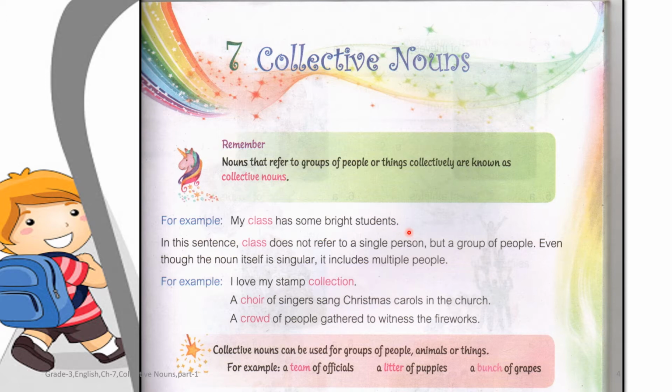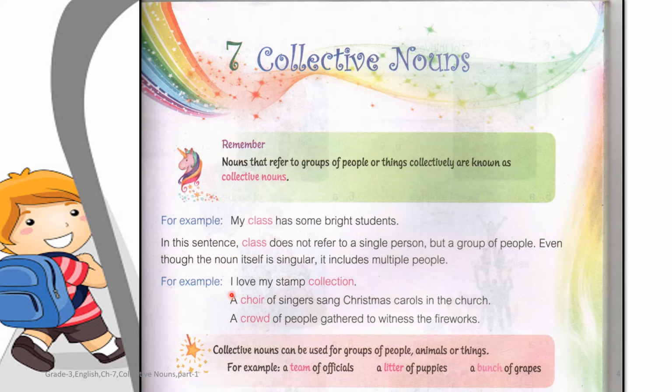In a class there are so many students, a group of people, a group of students, even though the noun itself is singular. When we talk about any word, it's singular, but when we talk about a group of people, or multiple people forming a group, it is said to be a collective noun.